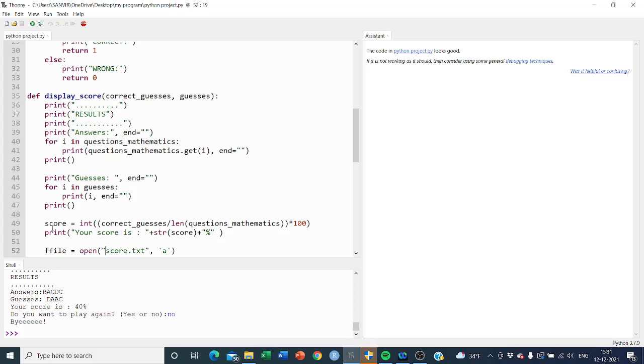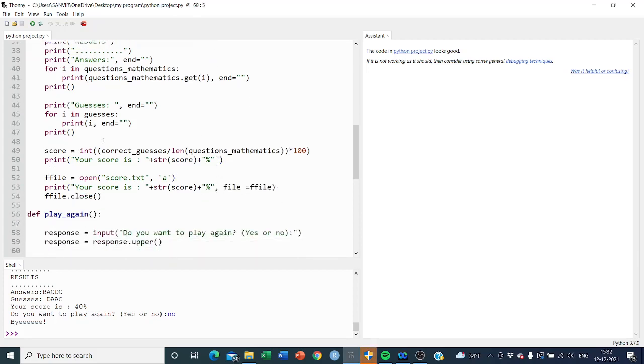For calculating the score I have used this formula, where I'm taking the correct guesses, dividing it by the length of the total mathematical questions, multiplied by 100, taking it as an int data type, and storing it in the score variable, and I'm printing this result here. You can see in front of score I'm using the string data type because it is concatenating and showing the result: your score is whatever percentage.